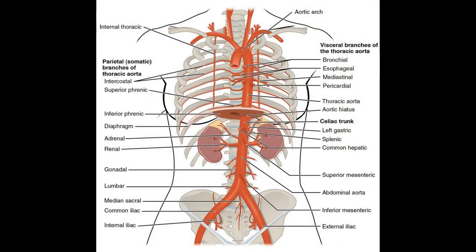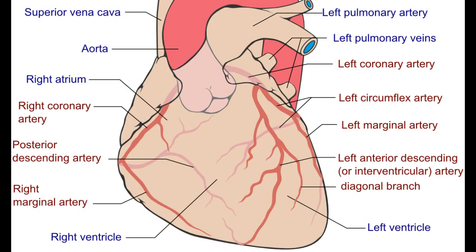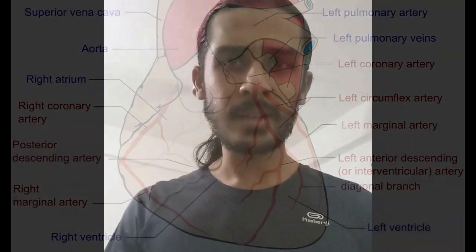Now let's understand how atherosclerosis occurs. It's mainly found in larger and medium-sized arteries like the aorta and coronary artery. The aorta is a larger artery and the coronary artery is a medium-sized artery. It happens due to repeated injury to the intimal layer of the arteries, and the endothelial lining is damaged, which leads to inflammation. How this repeated injury occurs, we will discuss in the next part of the video.